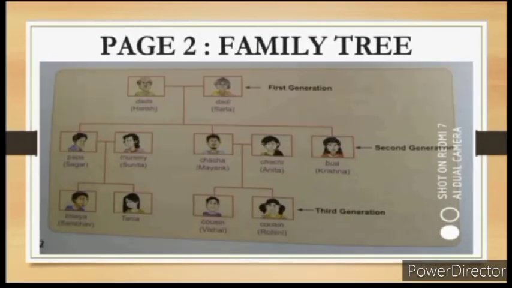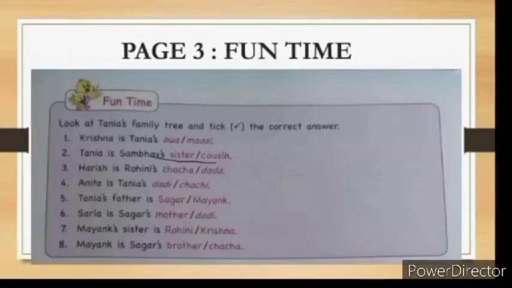Now on page number 3, there is an exercise. Fun time is given based on this picture. So we will look into this picture and then we will solve the exercise. You have to find the answers in this picture only. With the help of this picture, you will find the answers. Now children, this is the exercise fun time given on page number 3. Look at Tanya's family tree and tick the correct answer.